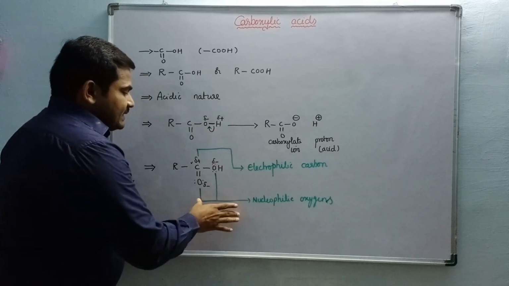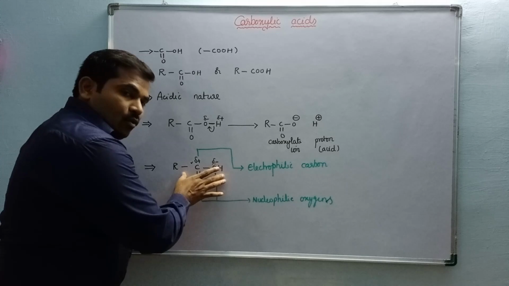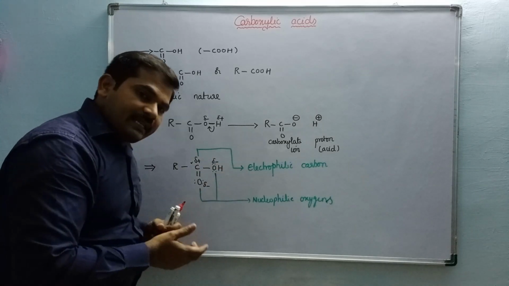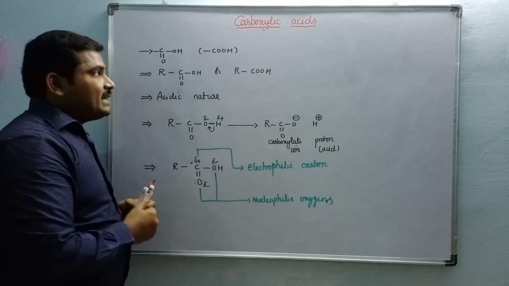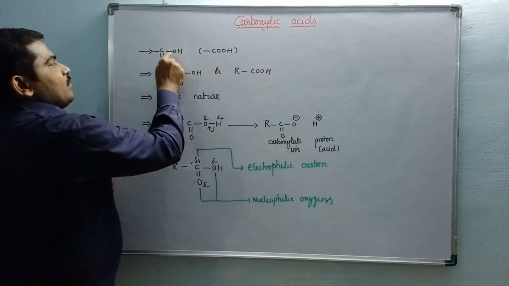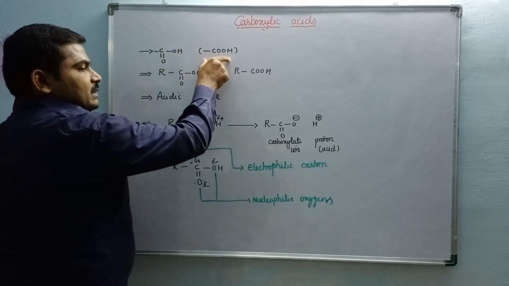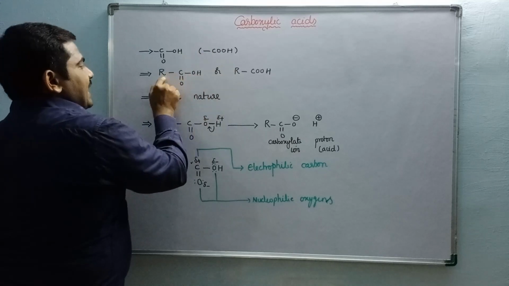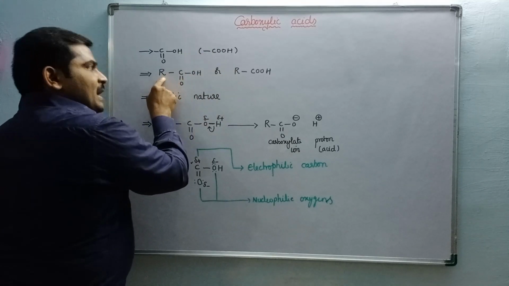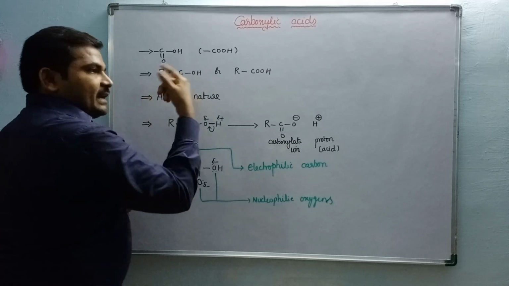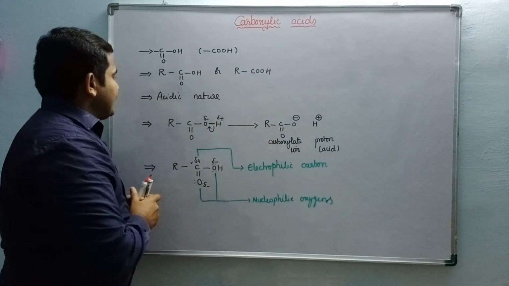That is the reason it undergoes various reactions with both electrophiles and nucleophiles. What are carboxylic acids? These are C double bond OH containing compounds. This group is connected to a radical, either an allyl radical, aryl radical, alkyl radical, or any heterocyclic radical.